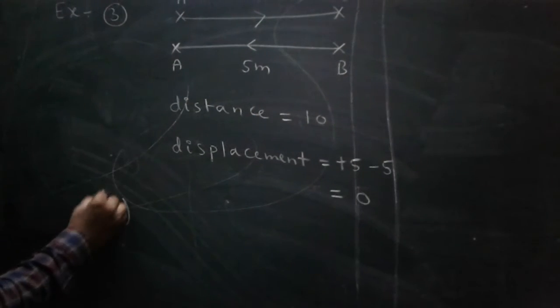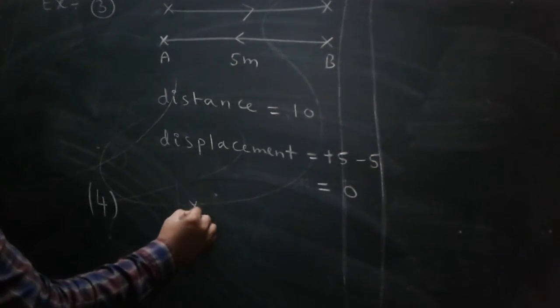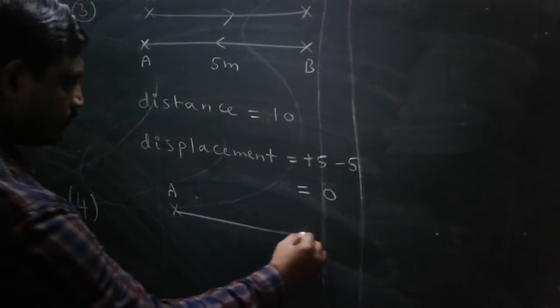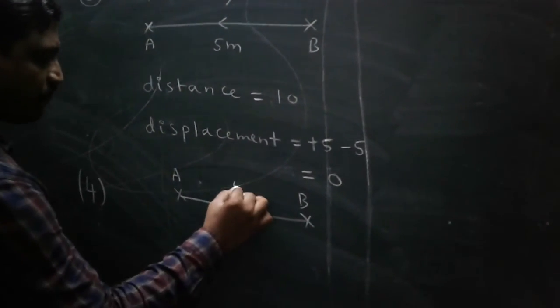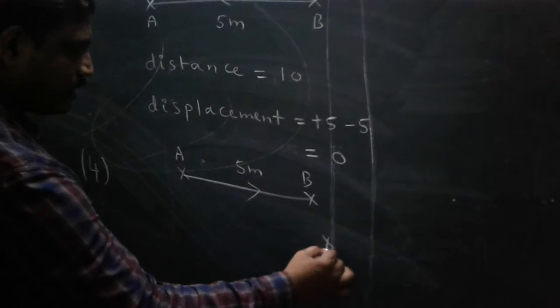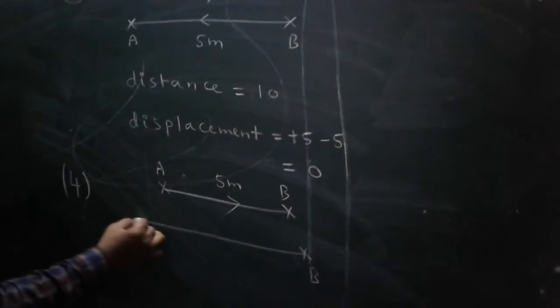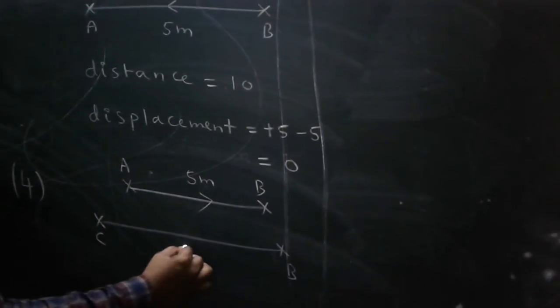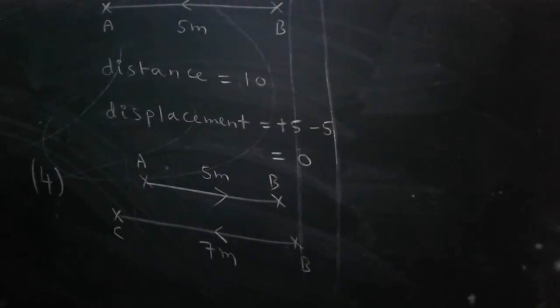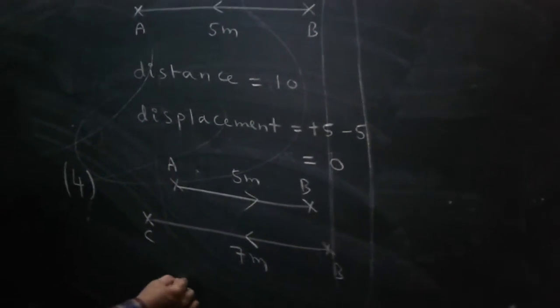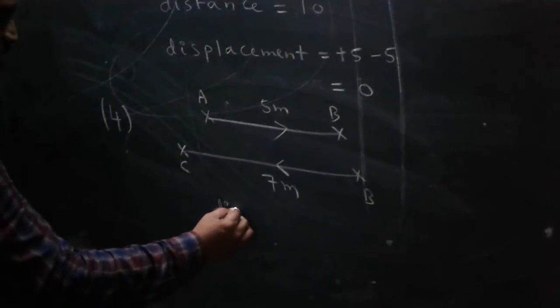Fourth, look here. A to B, 5 meters. Again the body travels B to C, 7 meters. In this situation, what is the distance?